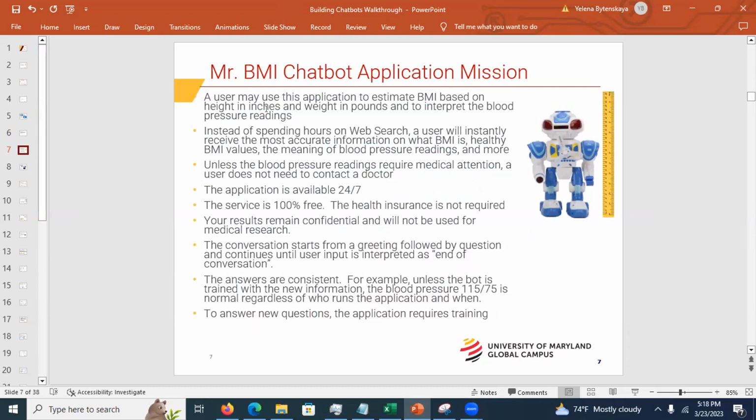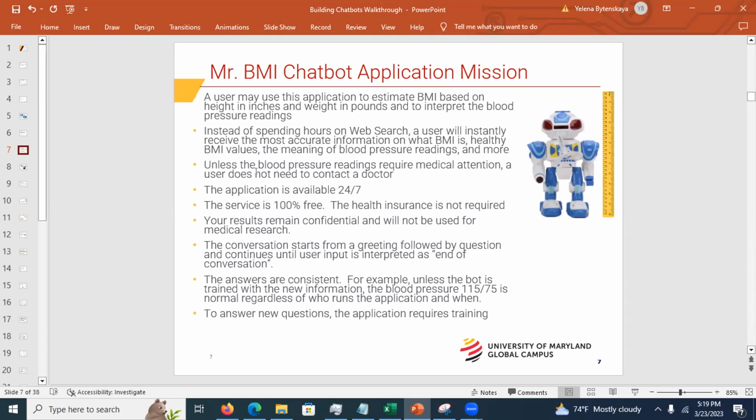Now, limitation number one, you have to specify the height in inches and weight in pounds. The application does not allow using different metrics, so that's one limitation. Then instead of spending hours trying to figure out how to calculate your BMI, you just enter two numbers and you get it, just simple.